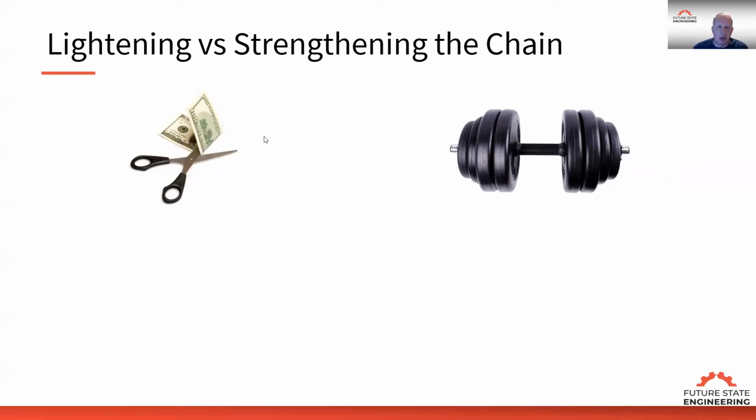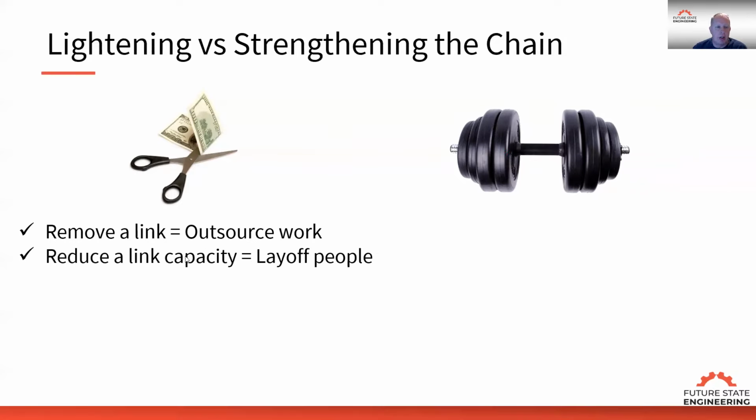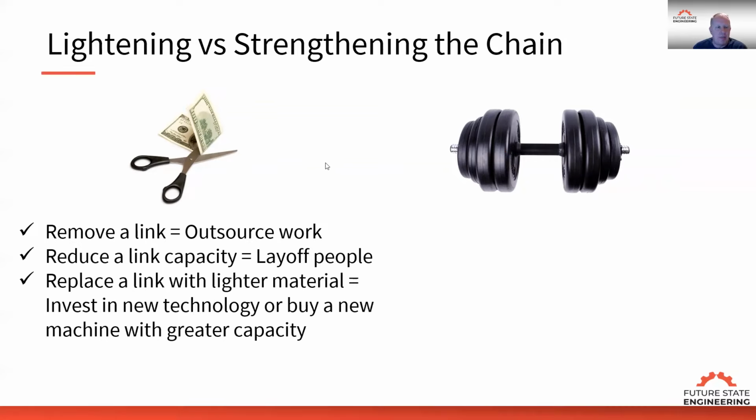So what are some actions we can do to lighten the chain versus strengthen the chain? If I want to lighten the chain, one of the things I can do is remove a link from the chain. If I remove that link, that's like outsourcing work to an external provider. How else can I make the chain lighter? I can reduce the capacity of each link. I can shave material off of each link and make each link's capacity smaller. That's equivalent to laying off people in the organization. I can also replace a link with a lighter material that has the same strength. That's like investing in new technology or buying a new machine or hiring a new resource that has greater capacity.